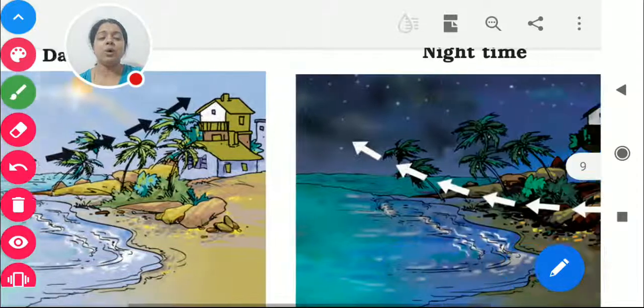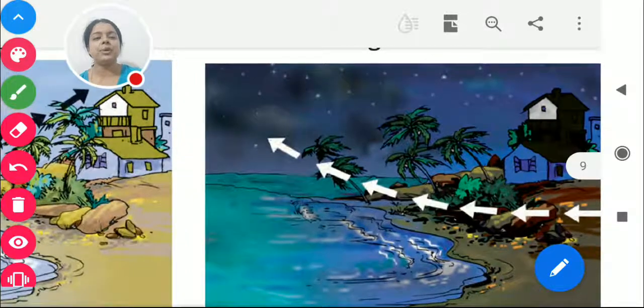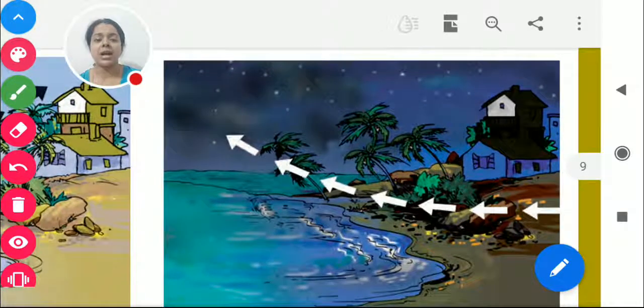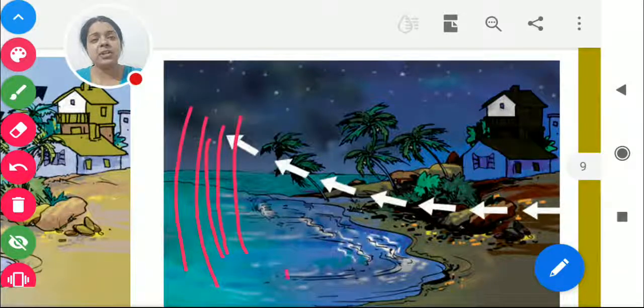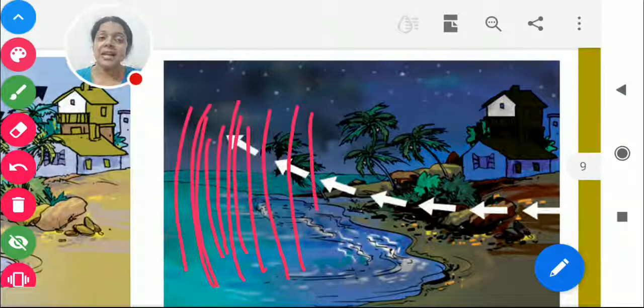Coming to the next one, what happens at night time? It is just opposite. We know that as compared to land, water cools down faster. Then what will happen? We find this is the time when the evaporation here is faster. When evaporation here is faster, the air is going up and up and up very fast. What will happen? The wind from...